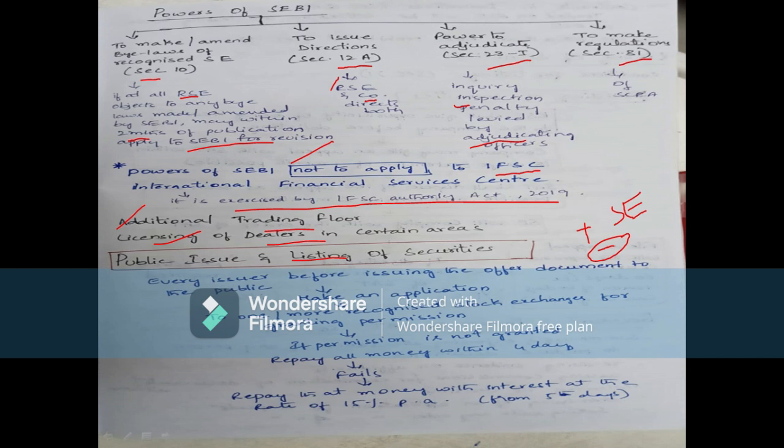So first of all, it has to file within 15 days. Then if the SAT feels it is required, it allows the case to be filed for a period not exceeding 1 month.